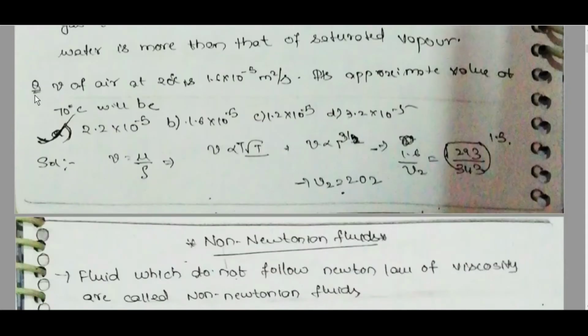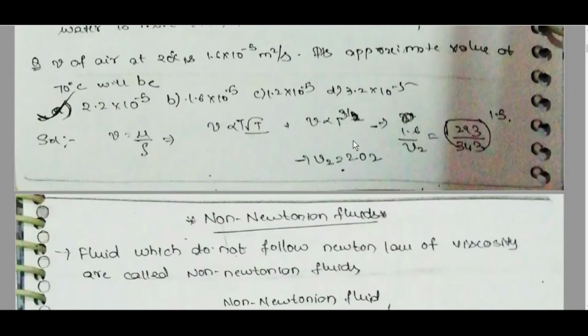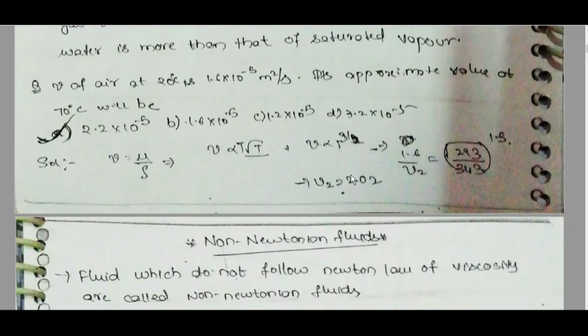Nu of air at 20 degrees is 1.6 into 10 power minus 5 meter square per second. The approximate value at 70 degrees centigrade will be: nu is equal to mu by rho, nu is directly proportional to T root T, so nu is directly proportional to T power 3 by 2. From that we can get it is equal to 2.02. Near that value we can put the answer.